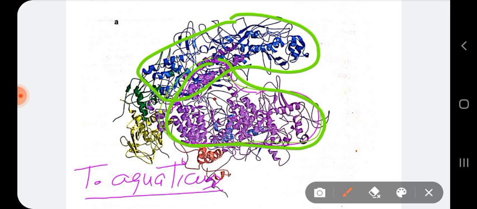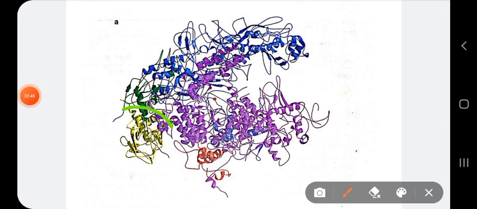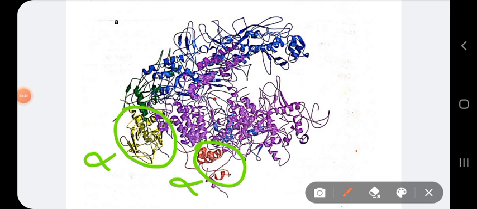I have to highlight it with thickness so you can see. This type of model is called a ribbon model. The two alpha subunits are shown in yellow and red, alpha 1 and alpha 2, and the beta subunits are shown in purple and blue.